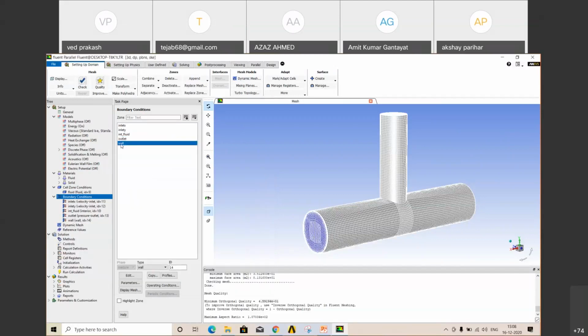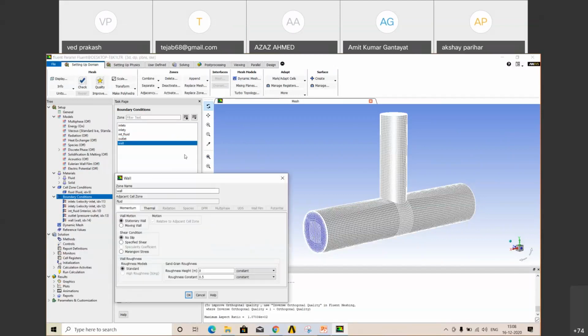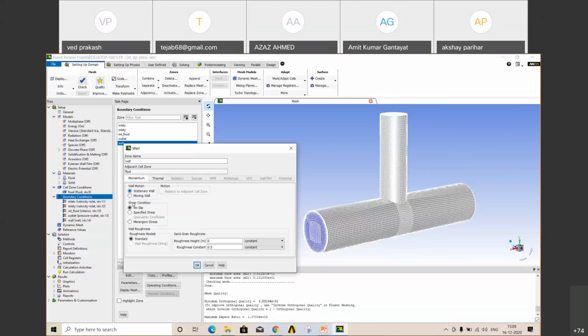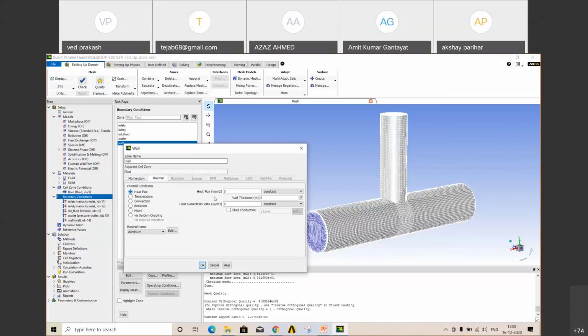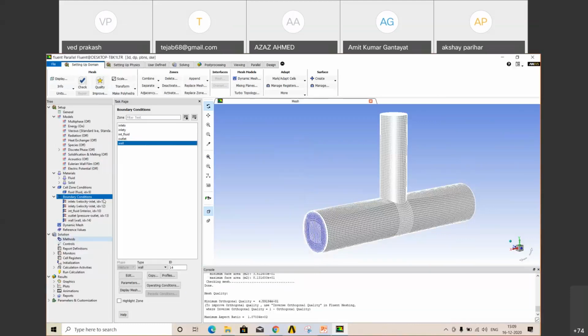Okay, wall, click on the wall, stationary wall. Okay, no slip conditions, thermal, heat flux is 0, which means we are not talking about heat transfer rate here. Okay, if there is heat also going out from this wall, there is a convection phenomenon, then we can take our H value here, but we are not considering that here. Okay, then select OK. Now let other things be default.